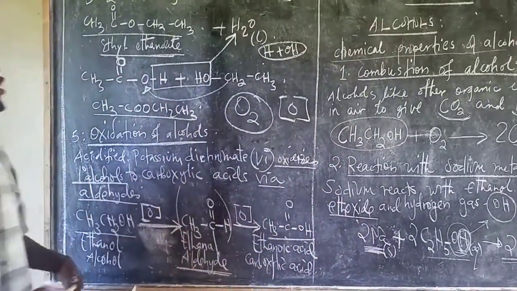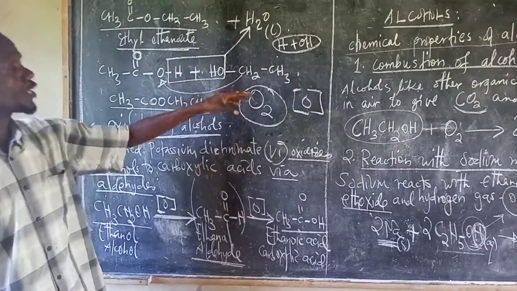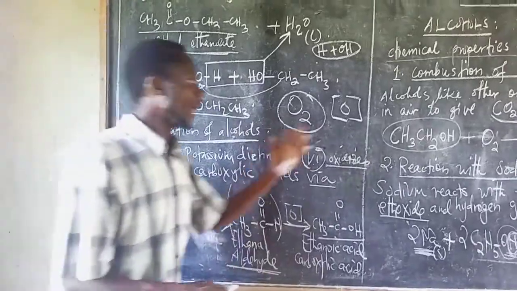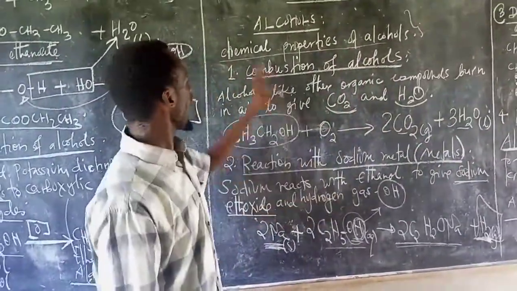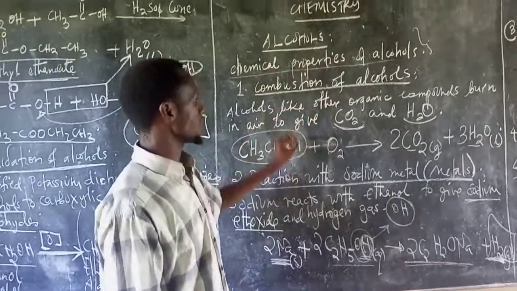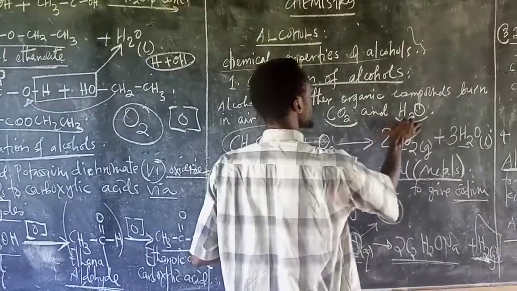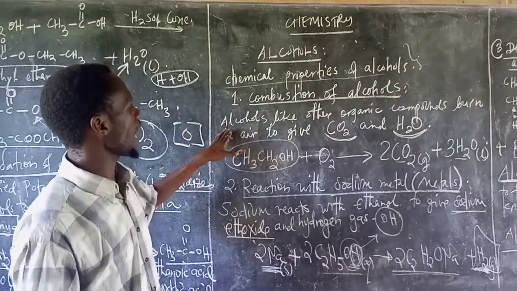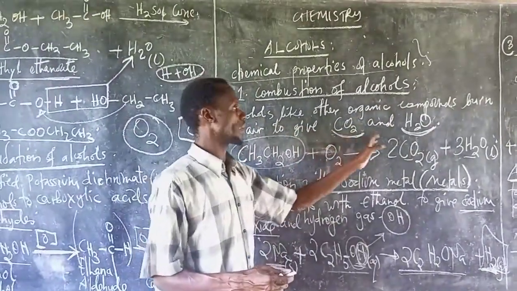Now, by doing so, we have seen five reactions which alcohol undergoes to form other products. One of them is combustion of alcohols, which I've mentioned. When alcohol is combusted, we only expect it to form carbon dioxide and water. Alcohols, like other organic compounds, burn in air to give carbon dioxide and water.